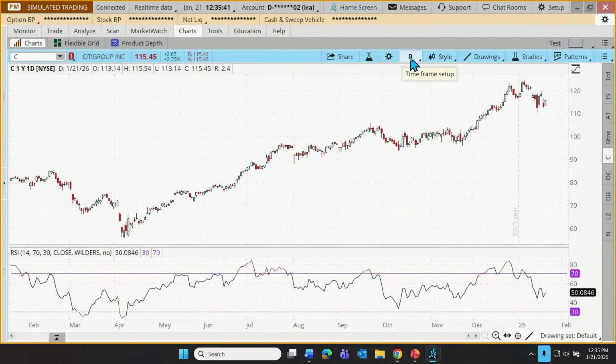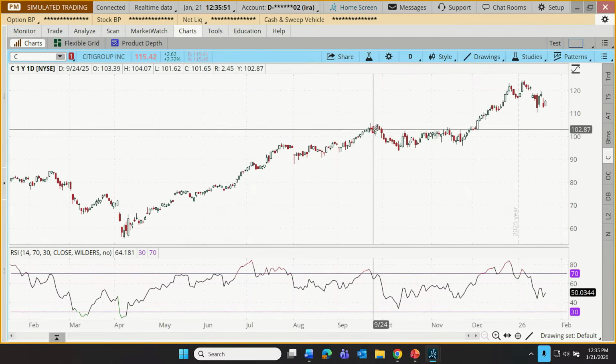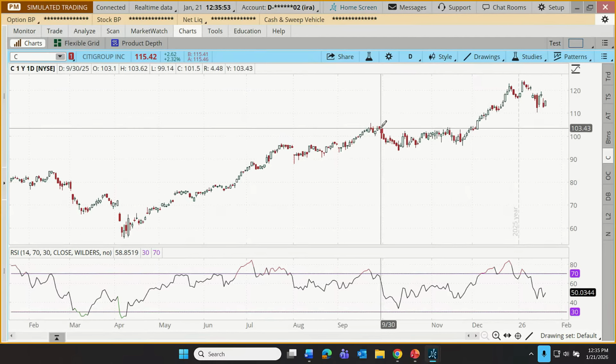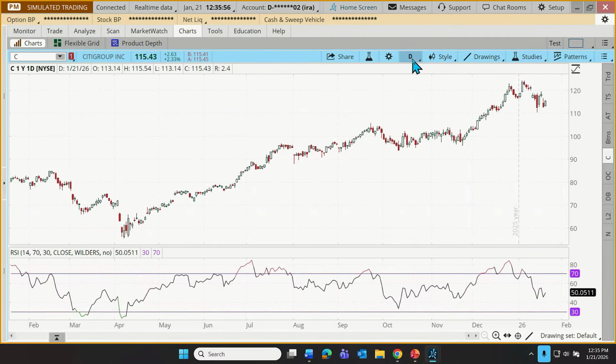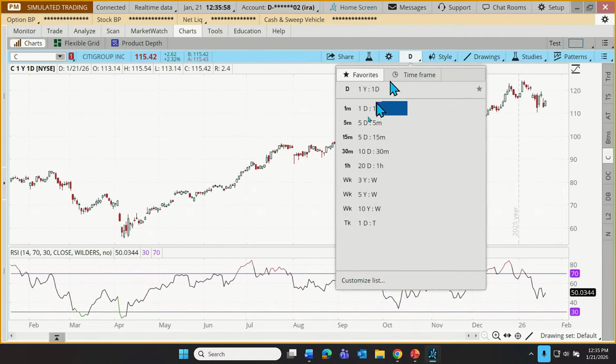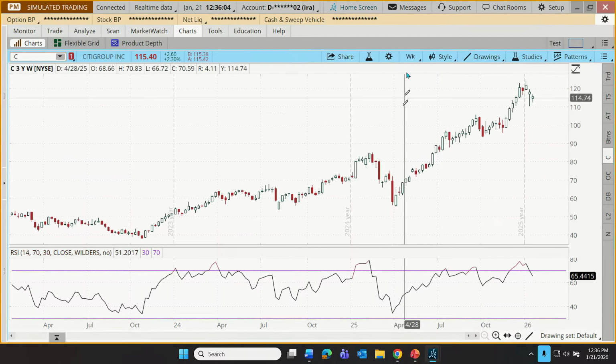Just to the right of that, we can change the time frame of the chart. The D here indicates that I'm looking at a daily chart. In other words, we have a 1-year chart. That's the length of the chart, but each candle represents 1 day of trading. And I can change that time frame right here. There's a default list of favorites. So I could go to, let's say, a 3-year chart. These are using weekly candles, now indicated here.